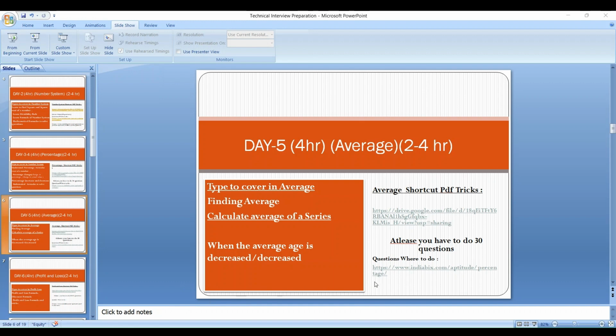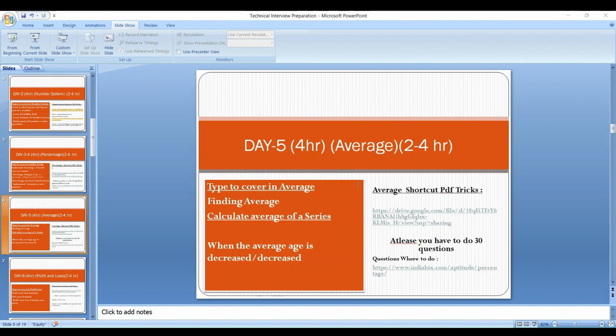Next, I have attached all the tips and tricks related to the time and work series. Let's go to the sheet. You can check out that I have compiled all the tips and tricks related to time and work.